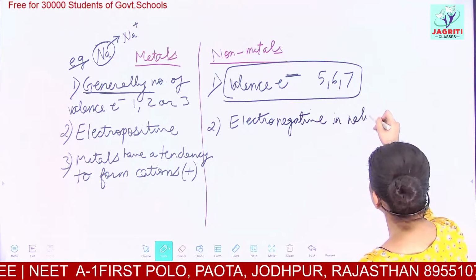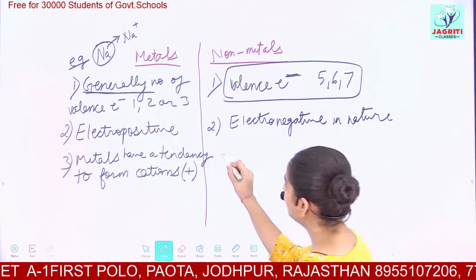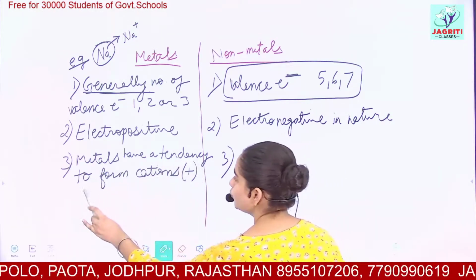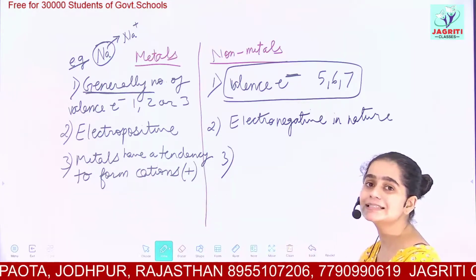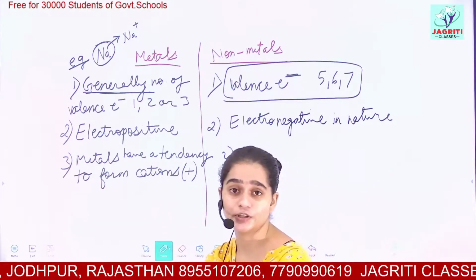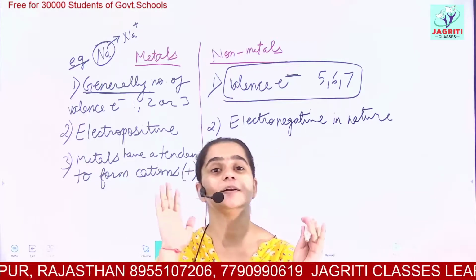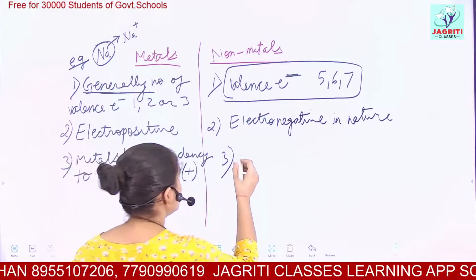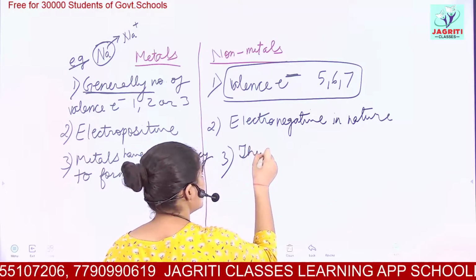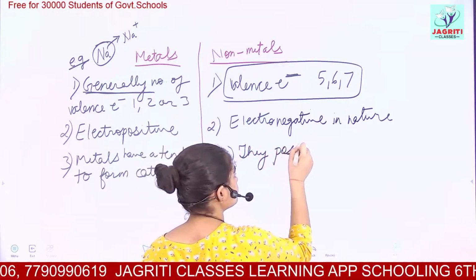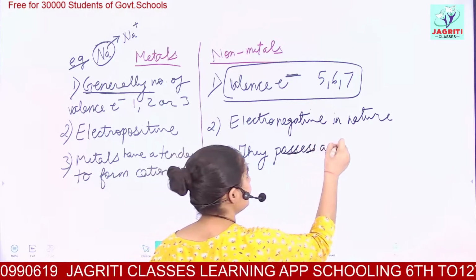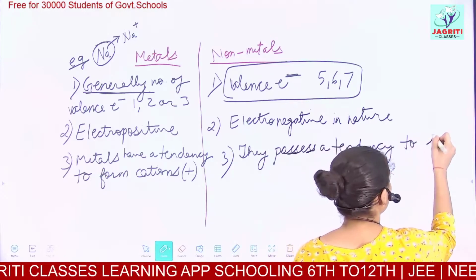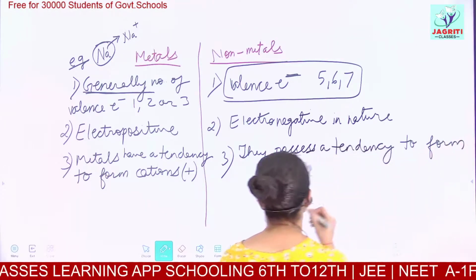Electronegative in nature. The third point: metals have a tendency to form cations, because they try to donate their electrons, gain a positive charge and become stable. But while discussing non-metals, they possess a tendency to form anions.